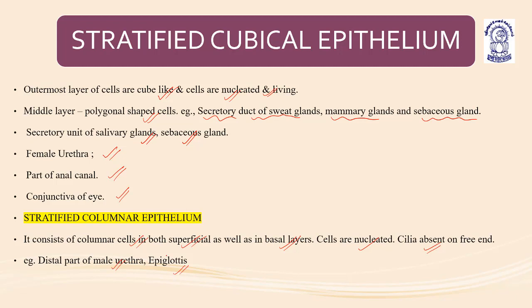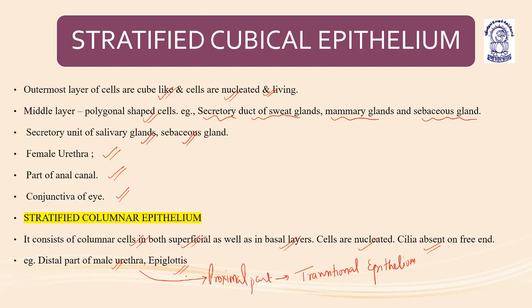The proximal part of the male urethra has the transitional epithelium, and the distal part of the male urethra is covered with stratified columnar epithelium.